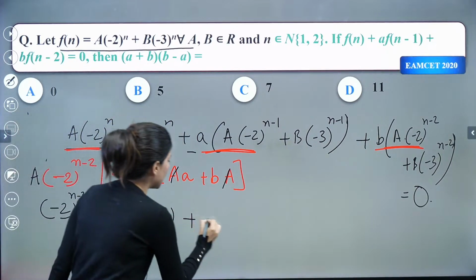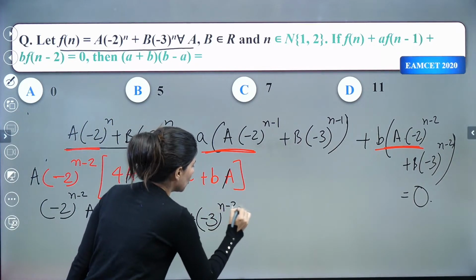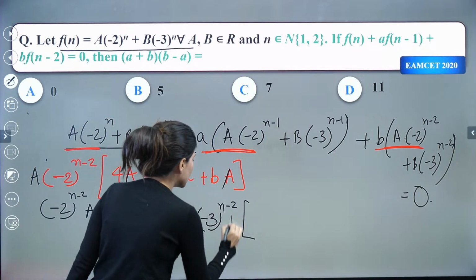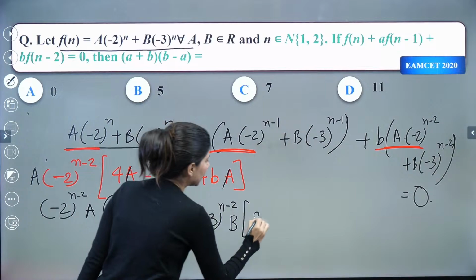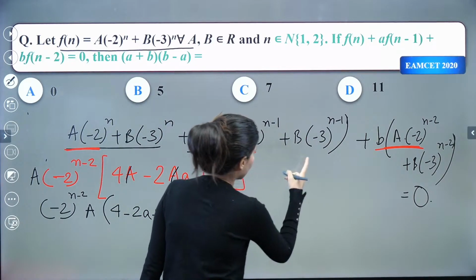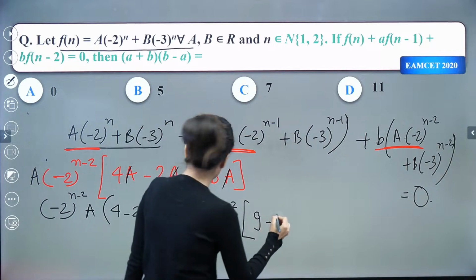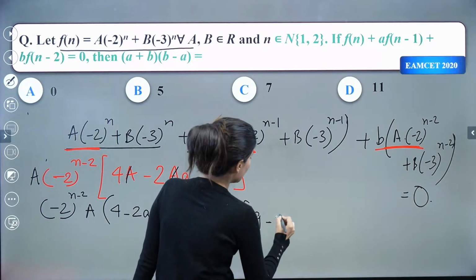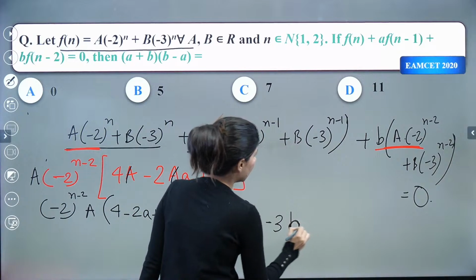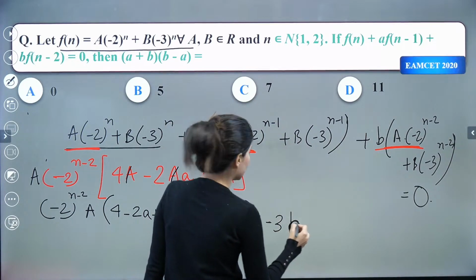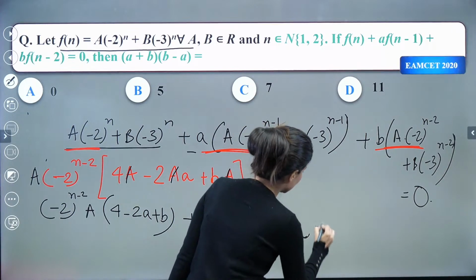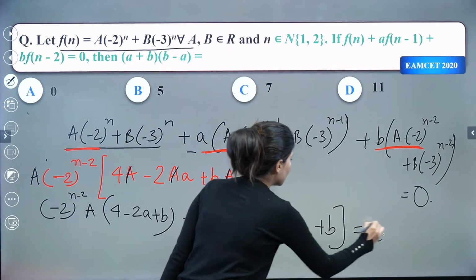So if I take minus 3 raised to power n minus 2 common, what do I get? So I get, and b also common. So I'm gonna get 9. Then I'm gonna get minus, okay. So from here minus 3, right? So minus 3b or a, sorry, minus 3a, and last we are going to get, okay, so everything will be gone, so plus b, yes, and that is equals to 0.